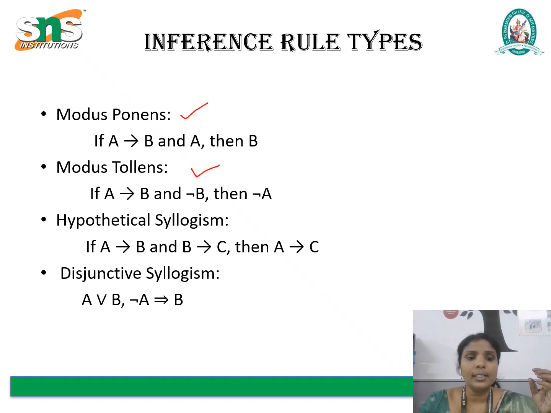It is a direct and common form of reasoning. If A implies B, and A is true, then we can conclude that B must also be true. For example, if it rains, the ground gets wet. If it is raining, then the ground is wet.